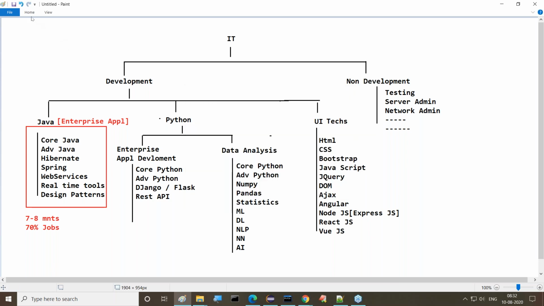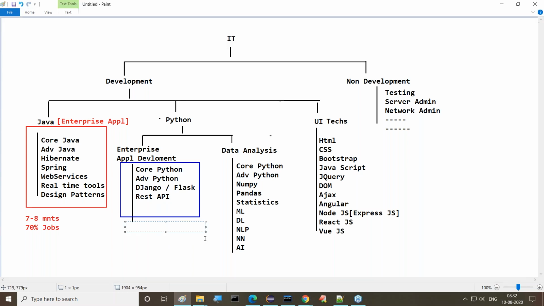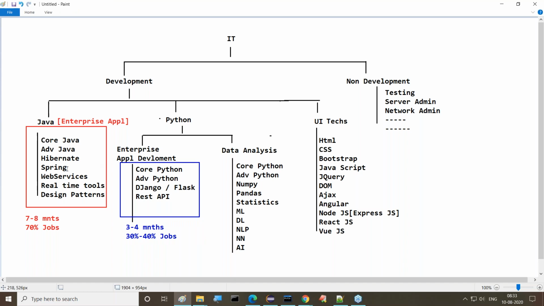First, enterprise application development. Yes, it's available in Python. What I'm giving you is core Python, advanced Python, Django, and REST API. It will take nearly 3 to 4 months. That's good, but the job opportunities level is only around 40%. Why? Because in enterprise application development, only 30 to 40% of jobs outside are in Python. In enterprise application development, Java is still very good.